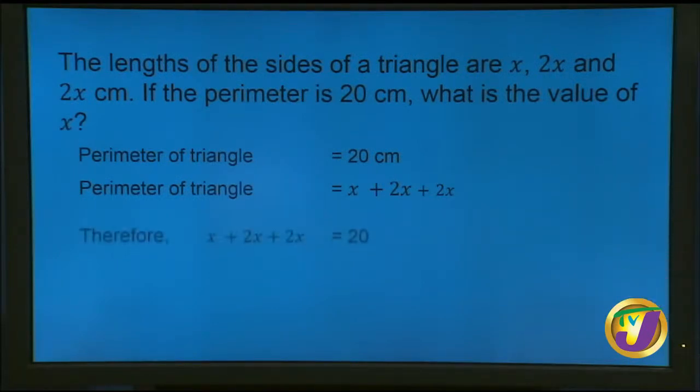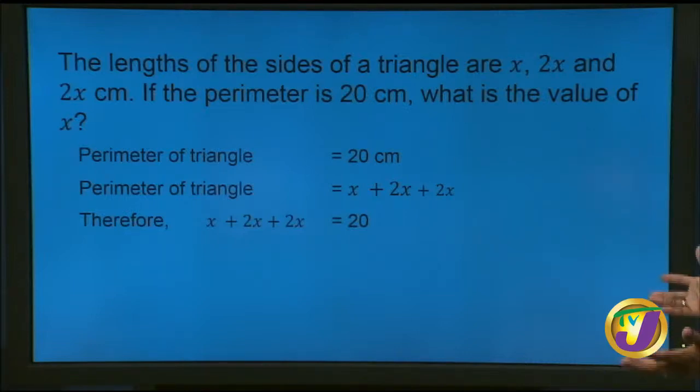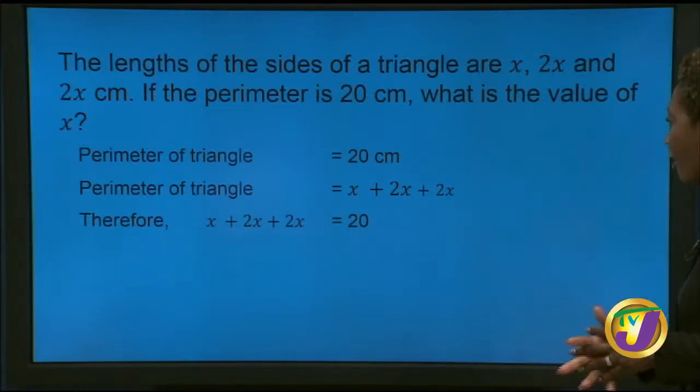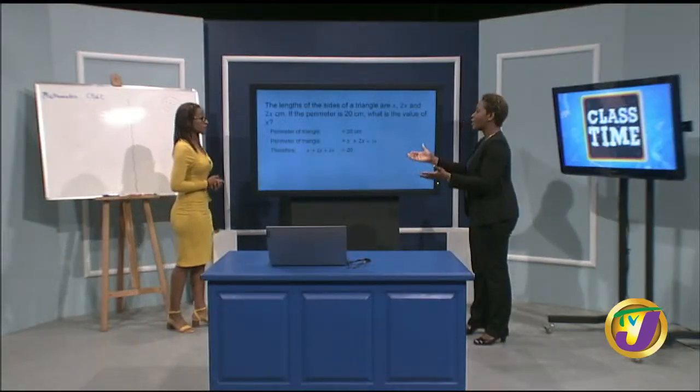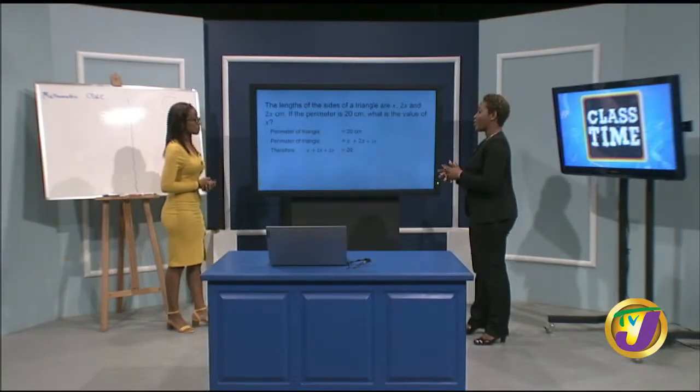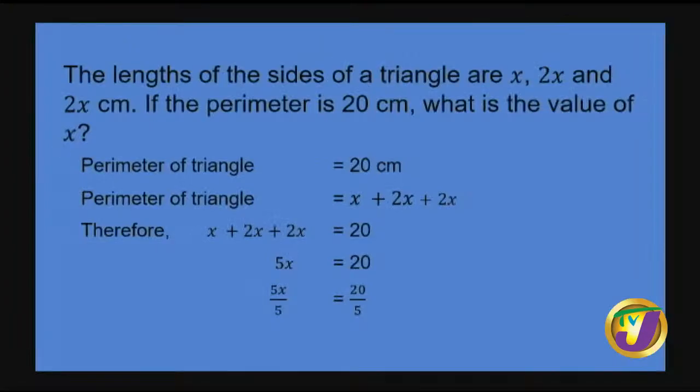All right, let's see if you're there. Good. But what else? Well, you should know by now, when you have any unknown, any algebraic terms, you can combine where possible. They're all x. x plus 2x gives me 3x. 3x plus 2x is 5x, which is now equal to 20. All right, so that's our answer. 5x is 20. Wasn't that what they asked us? What is the value of x?